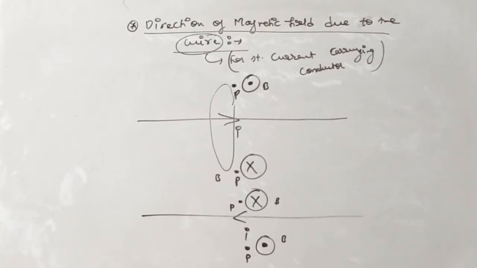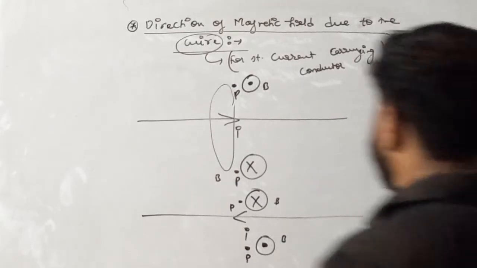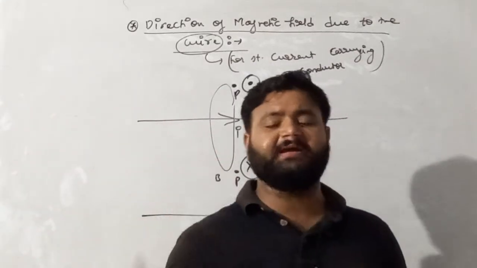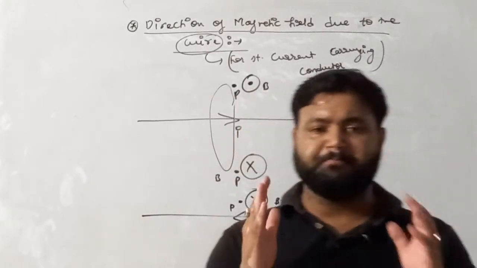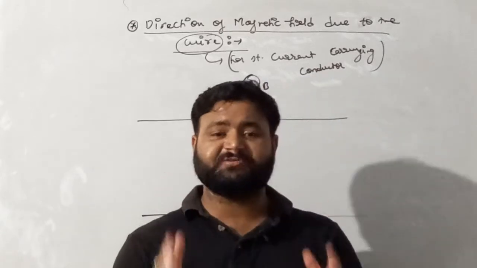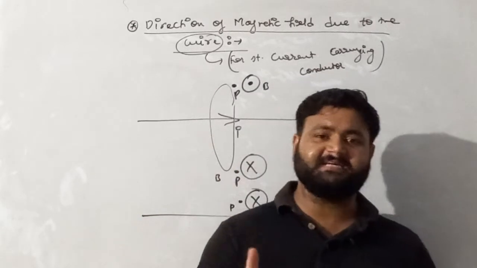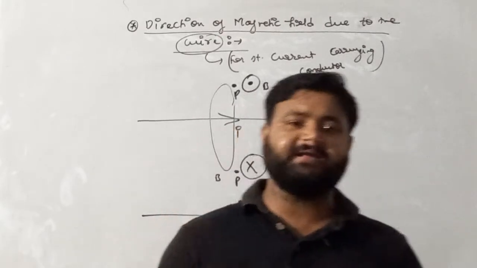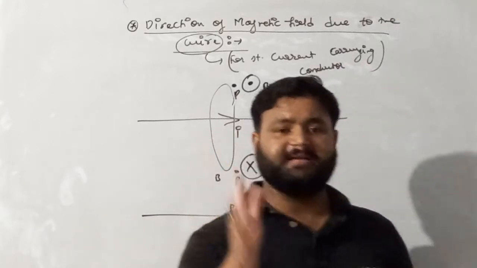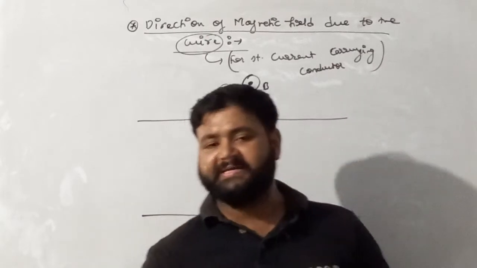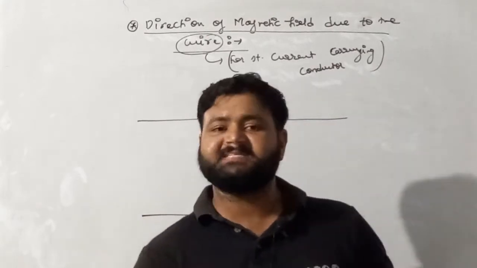Basically, what is the process? We place our right hand thumb in the direction of current and curl the fingers. The curling of the fingers gives the direction of the magnetic field, my dear student. And remember, we have three different types of straight current carrying conductor: first is of infinite length, second is of finite length, and third is of semi-infinite length. I hope you all understand the basic funda for finding the magnetic field by applying Biot-Savart's law.